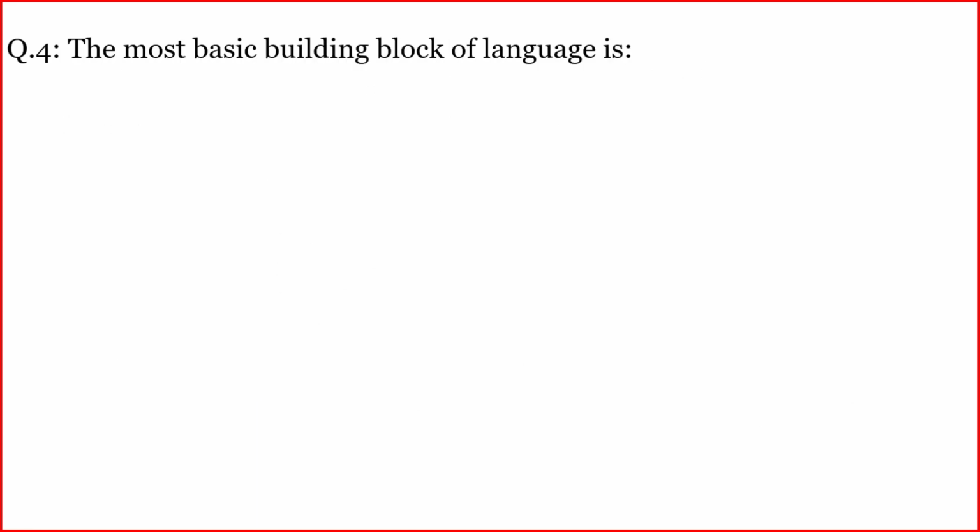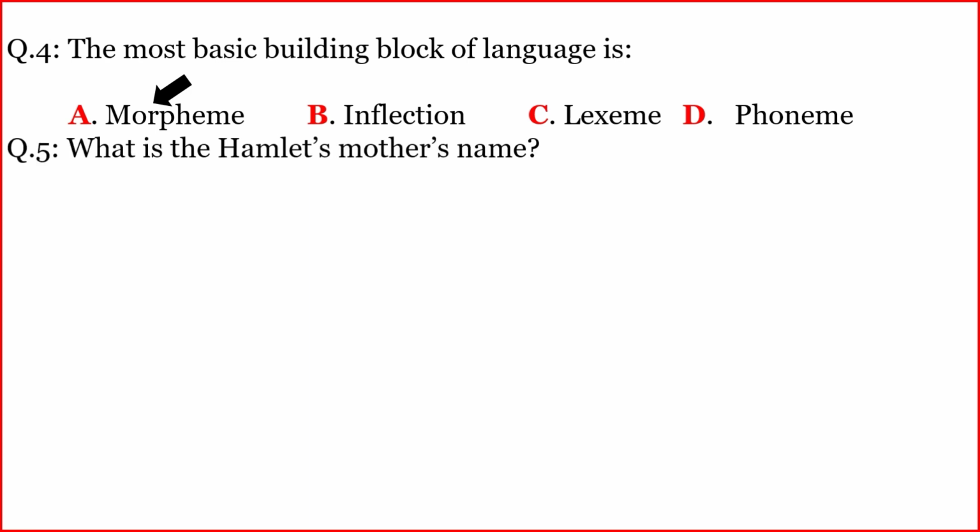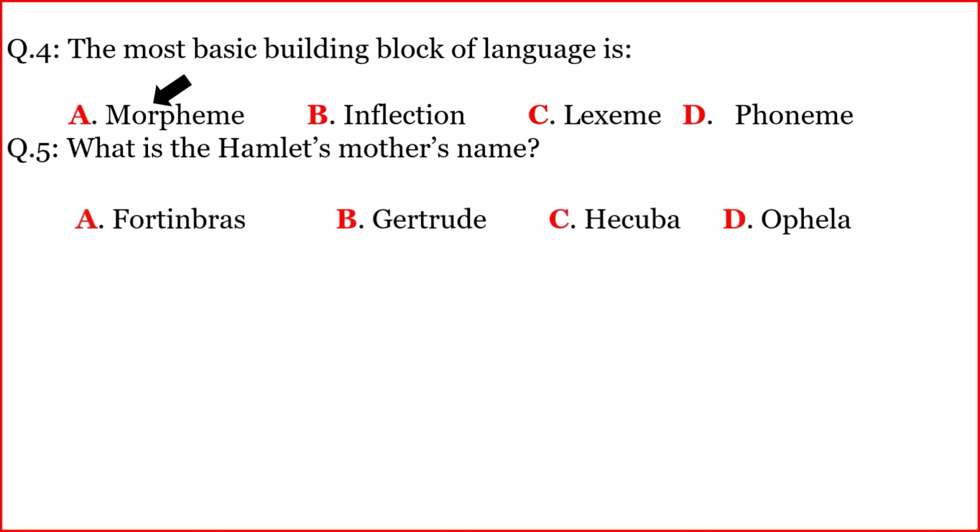Next question. The most basic building block of language is? The correct option is A. Morpheme. Another. What is the Hamlet mother's name? The correct option is B.